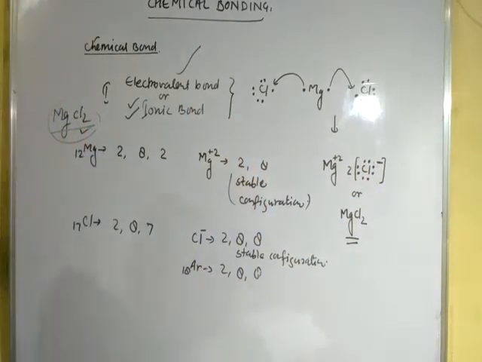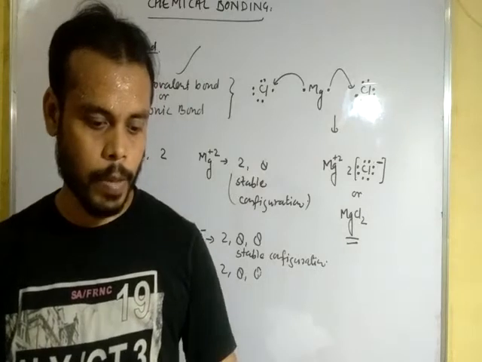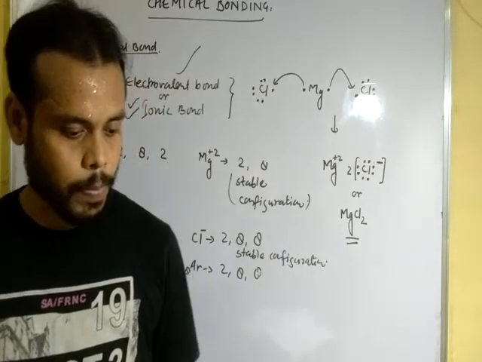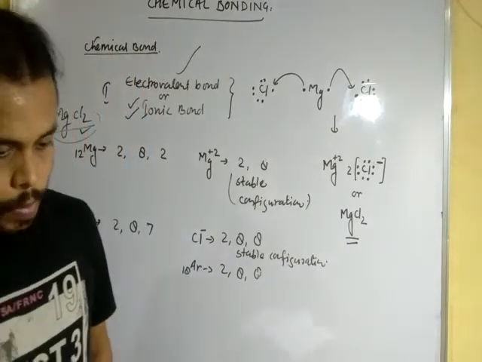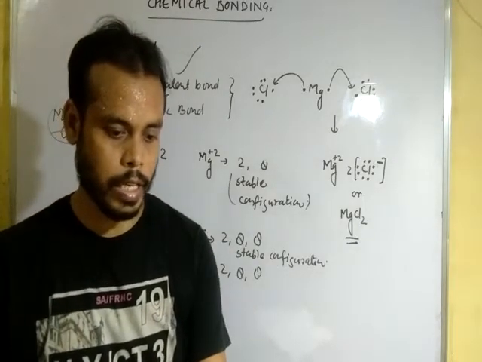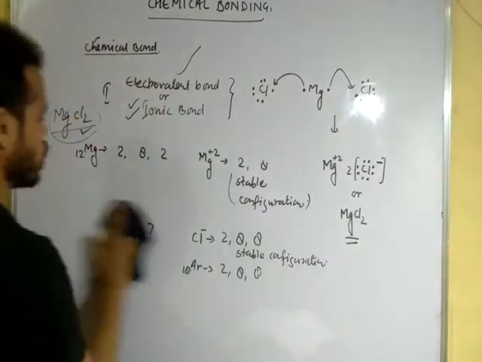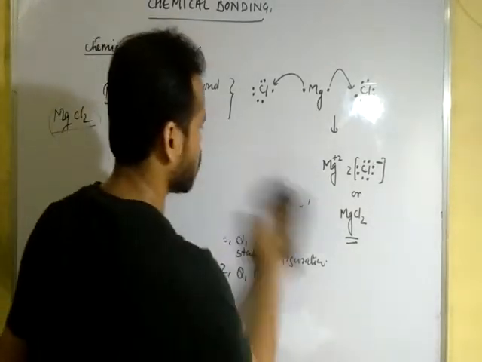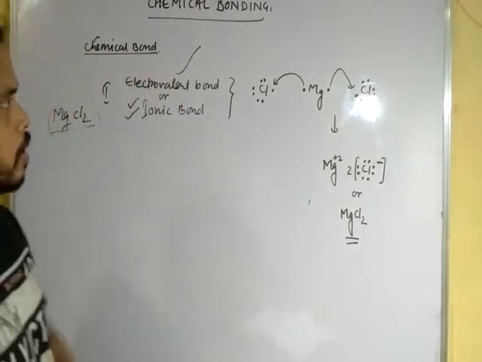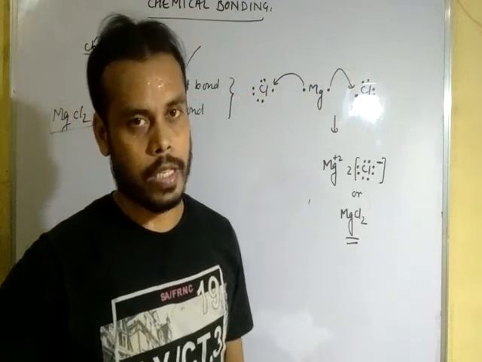Okay. So next we have one more example, and that example is calcium oxide. I hope calcium oxide is in your syllabus. How is calcium oxide formed? Okay, dear student. So let us see. Dear student, this type of structure is known as Lewis structure, Lewis dot structure.